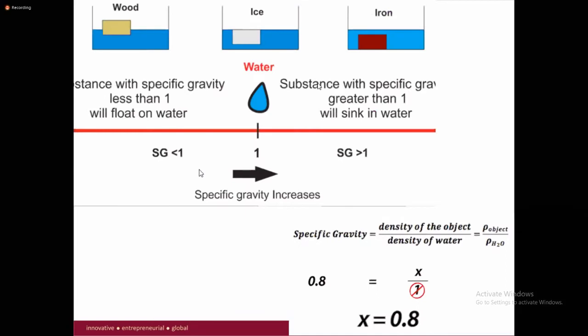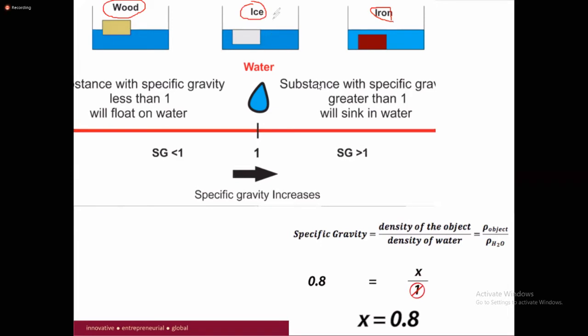So now we have the example here. You have the wood. Here we have the wood. We have the ice, and we have the iron. Now my question is, which one will sink inside the water and which one will float?